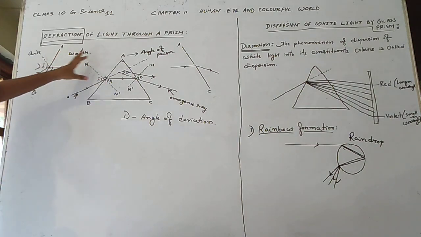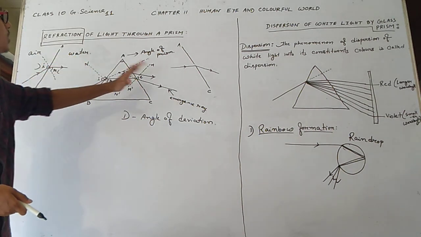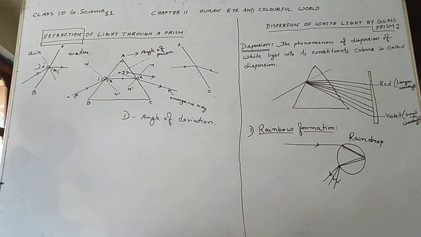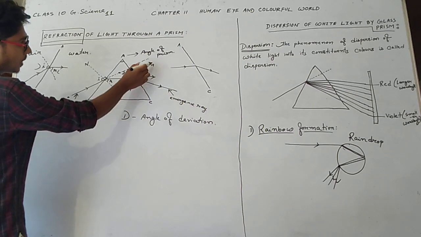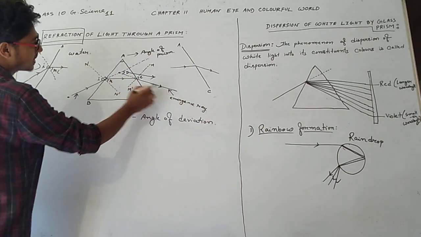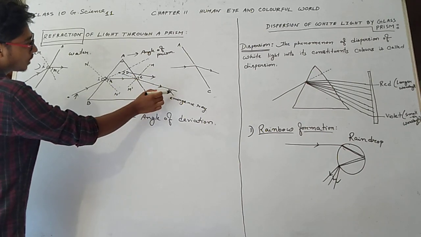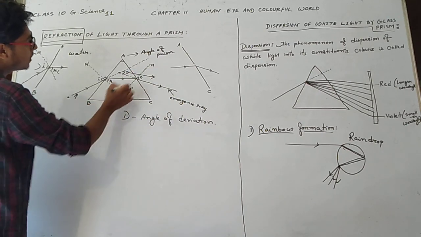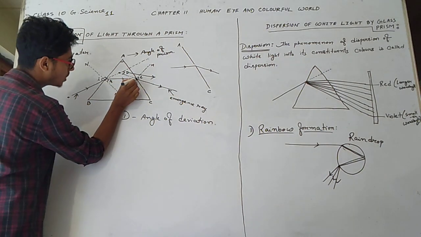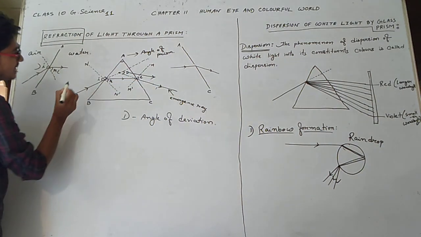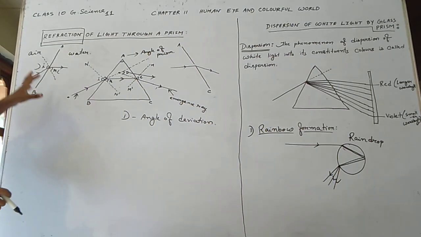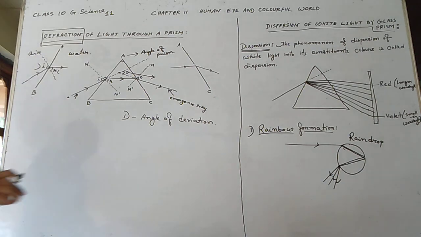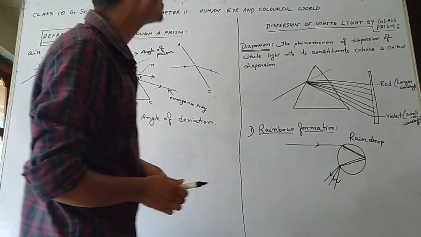So this is what happens when light falls on a prism and refracts two times. In this diagram, this angle of deviation occurs here. The angle of emergence is the angle between the emergent ray and the normal at the point of emergence. This one is called the emergent ray, this the incident ray, and this the refracted ray. So here two times refraction occurs, and after this refraction of light through a prism, we are going to discuss dispersion of white light by a glass prism.